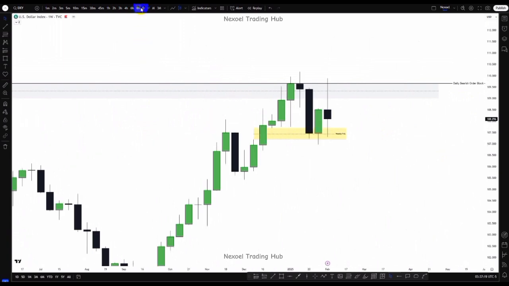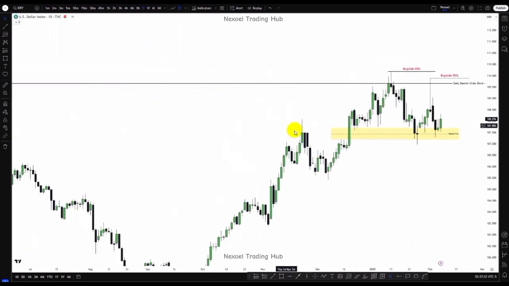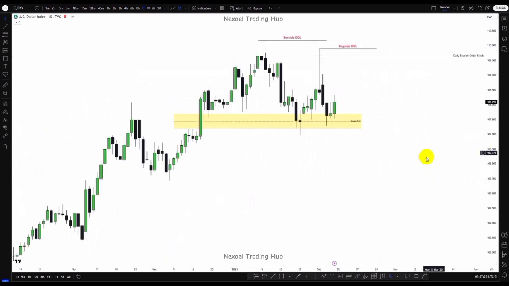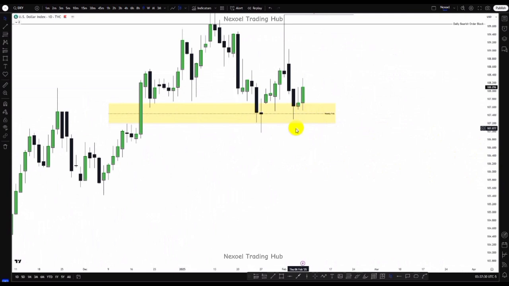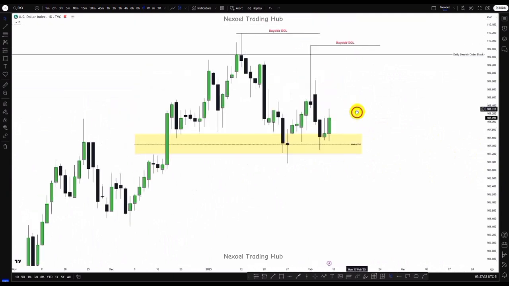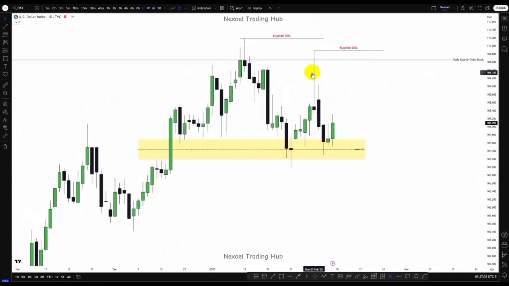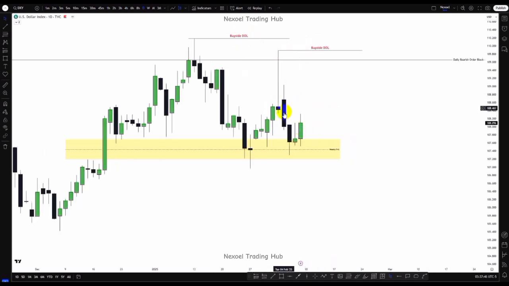So basically now let's just go to the daily time frame. In the daily time frame, what we can clearly see is the mitigation of the weekly bullish fair value gap, and we can see how price is still respecting this bullish weekly fair value gap. We can see that bullish movement took out this bearish order block and left the buy side draw on liquidity. So price created another buy side draw on liquidity, and this return came to fill up this gap again, and we can see mitigation of the weekly fair value gap respecting the mean threshold, the consequent encroachment, reacting at this rejection block, and we are seeing bullish momentum.